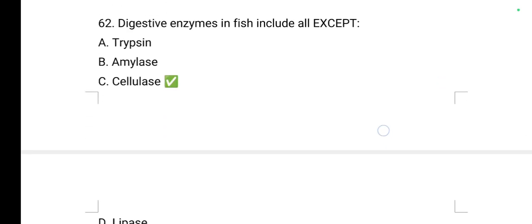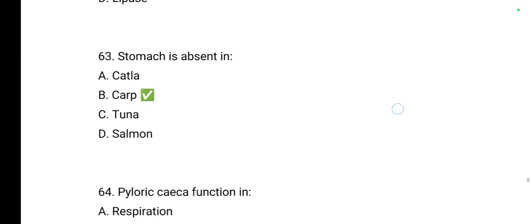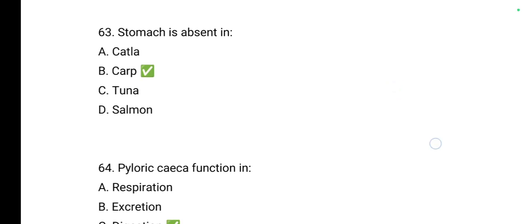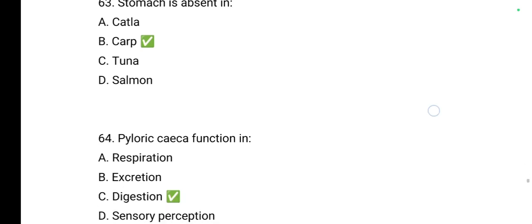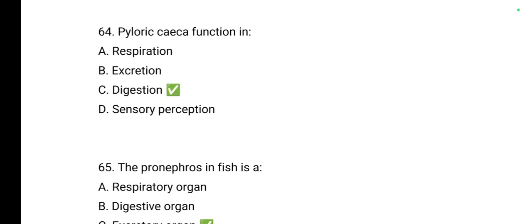Digestive enzymes in fish include all except cellulase; that is, they include trypsin, amylase and lipase. Stomach is absent in carp, which are termed as agastric. Pyloric ceca function in digestion.